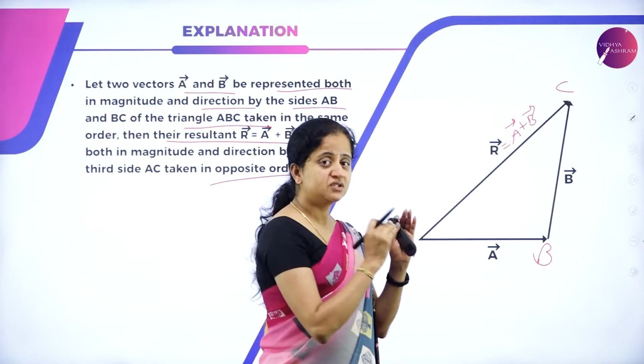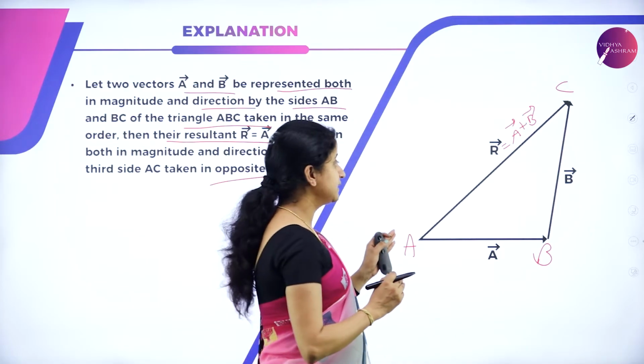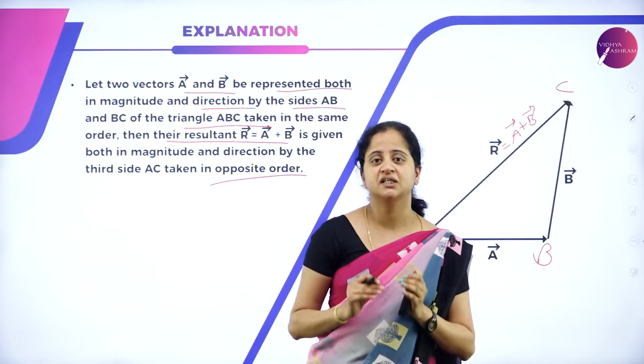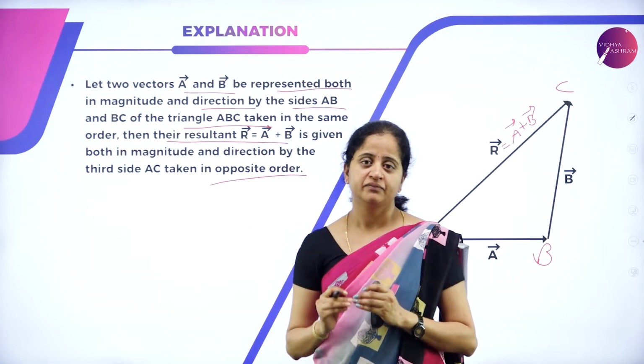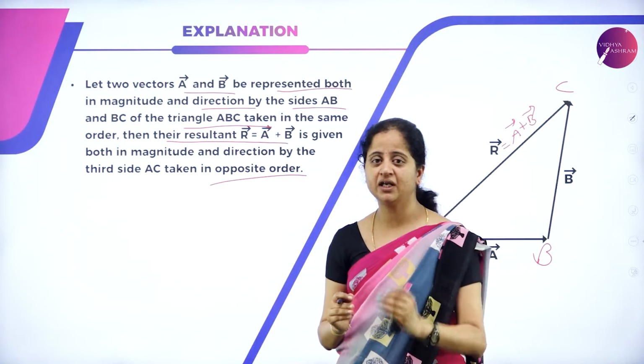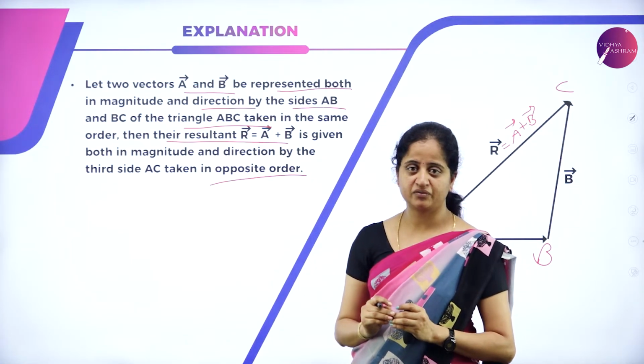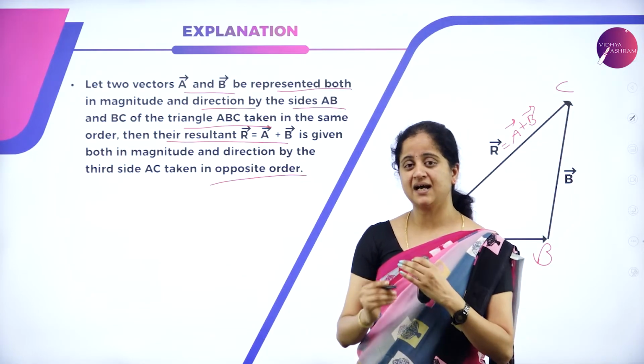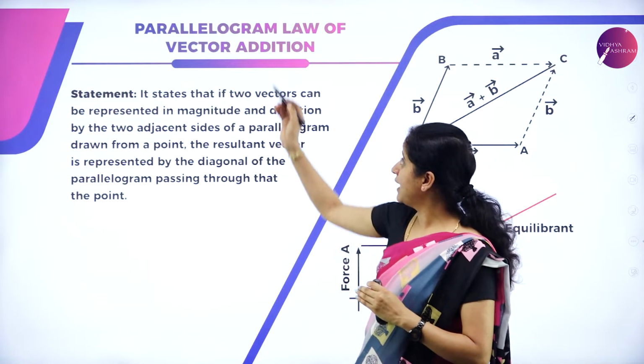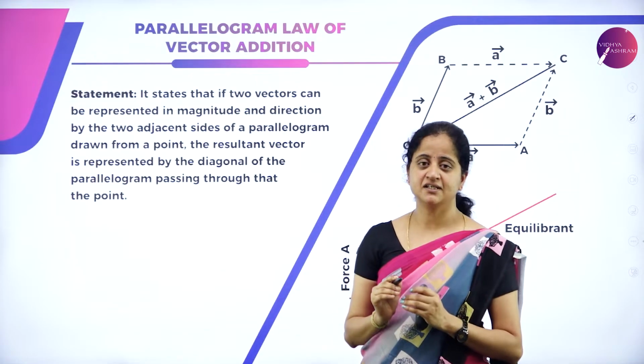Then their resultant vector is represented by the third side of the triangle, which is taken in the opposite order. So simple to understand and very important from an examination point of view. So this is one law. What is the other law? That is the parallelogram law of vector addition.